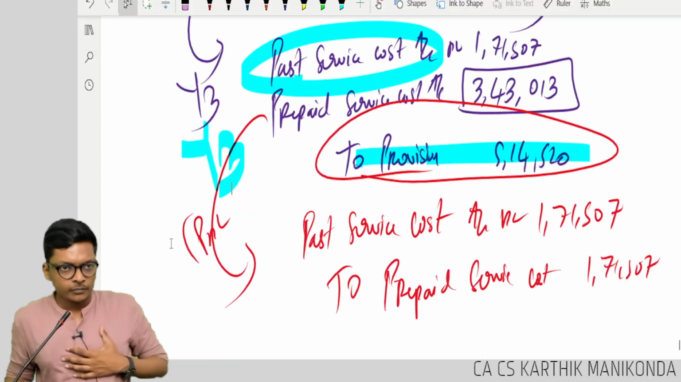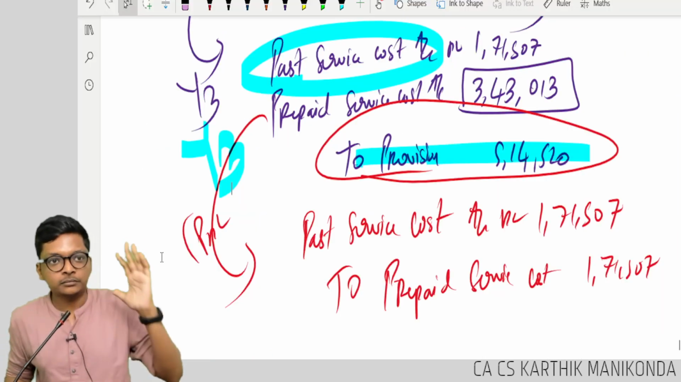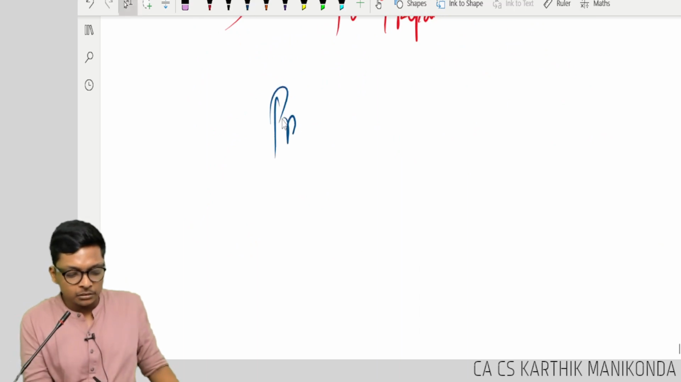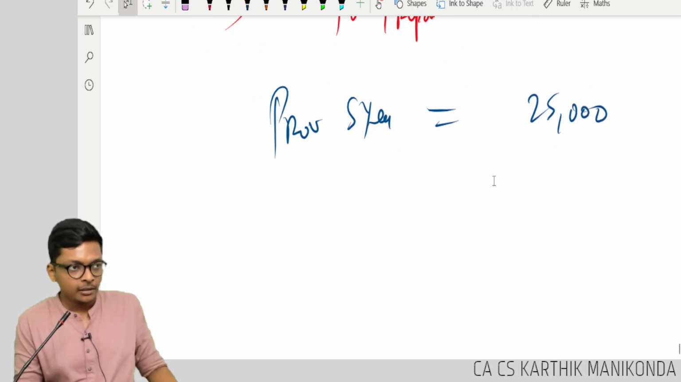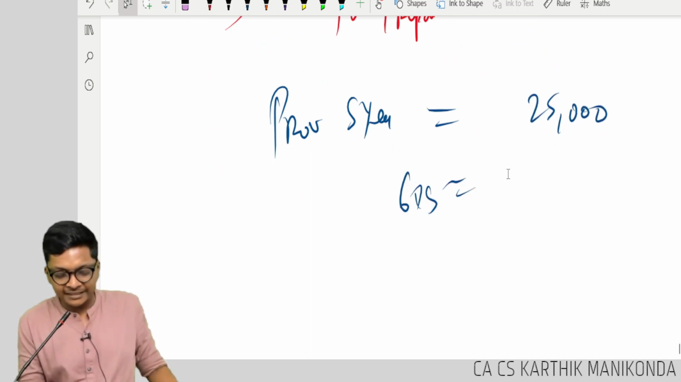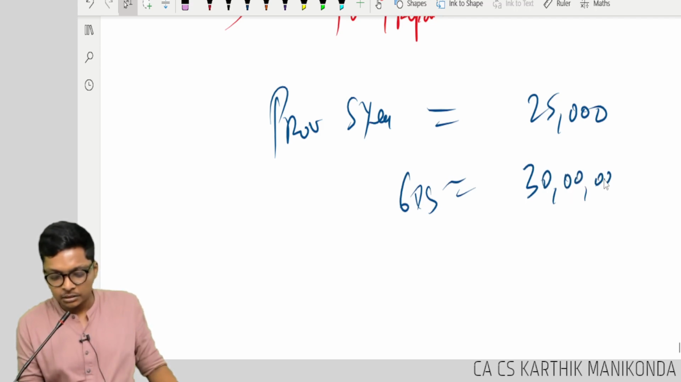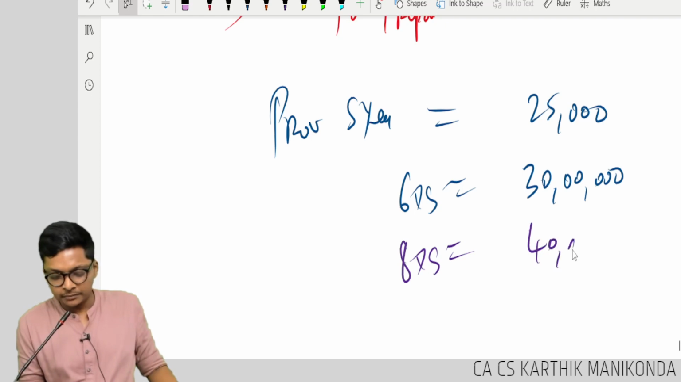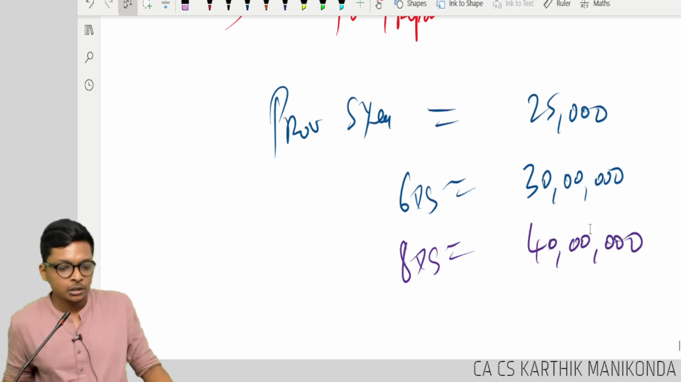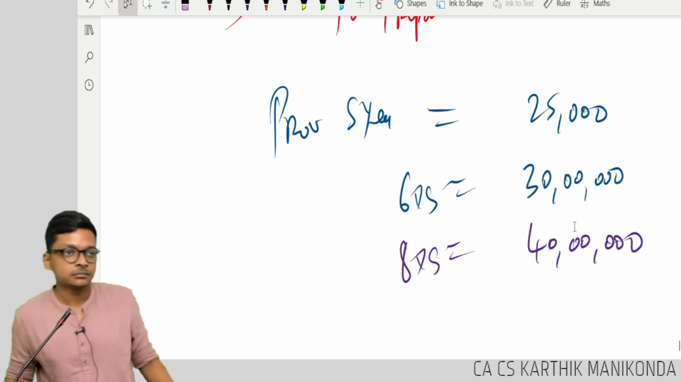Everybody clear? Now 5 years over. My provision after 5 years is, in our example, one example 25,000, one example 6 into 5, 30 lakhs. Now 8 into 5, 40. Maximum scenarios we saw. Now after 5 years we will pay up.